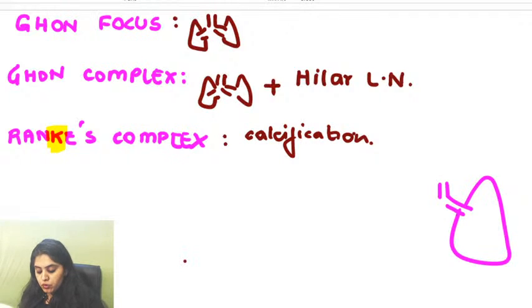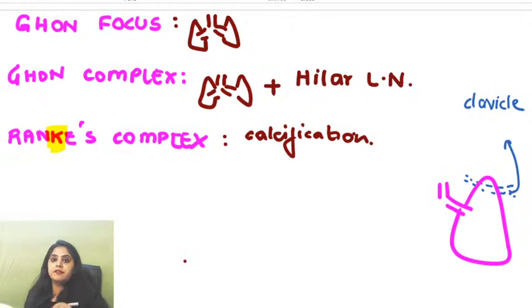And all of you know what goes very close to the apex of the lung is the clavicle bone. You know that there is a clavicle which passes and a little bit of the lung projects above it. So can I draw 3 parts? 1, next is 2 and next is 3. I've drawn 3 dots. Listen to this very carefully.